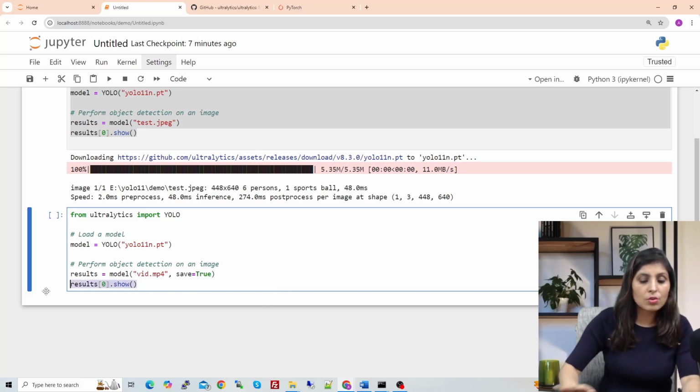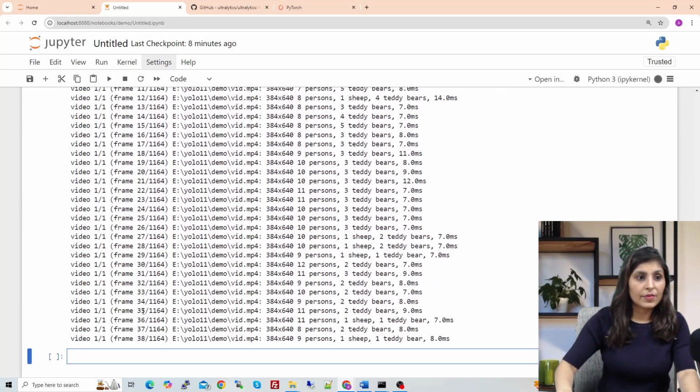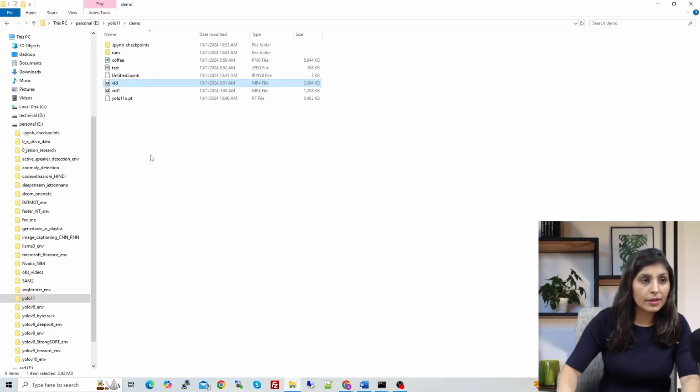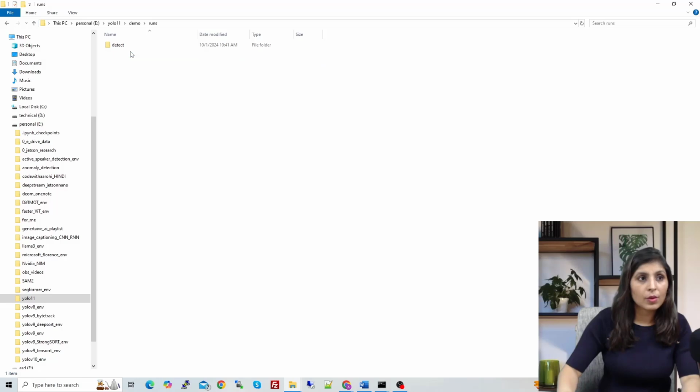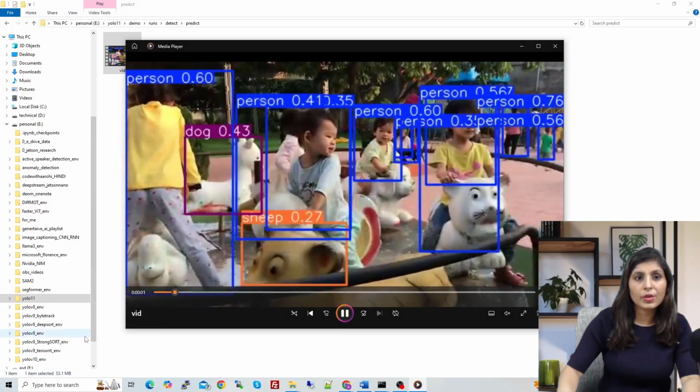What will happen with save equals true? It will create a runs folder in your current working directory, and under that runs folder you will see the output video with the objects detected. Let's run it. It has started. Now let's go to our folder. Here you'll see the runs folder. Open it, and inside that you'll see a detect folder and then a predict folder. Here you will see the output video. Let's open it. So this is the output video.